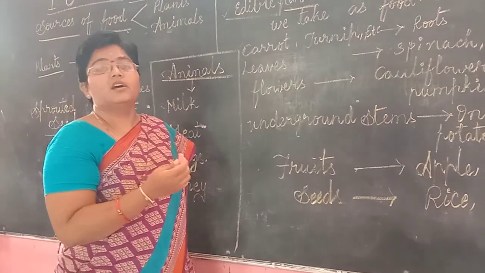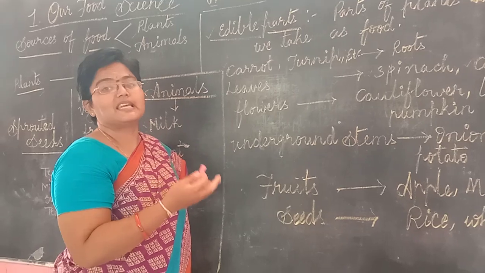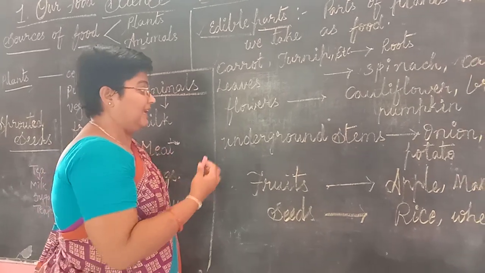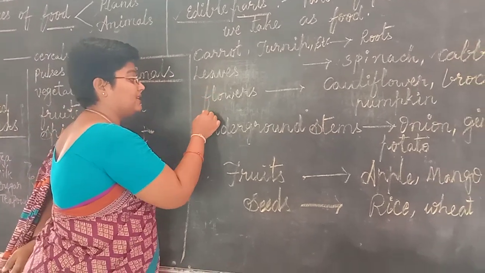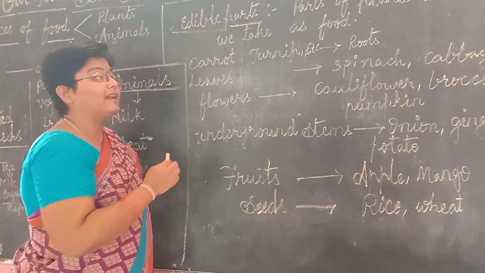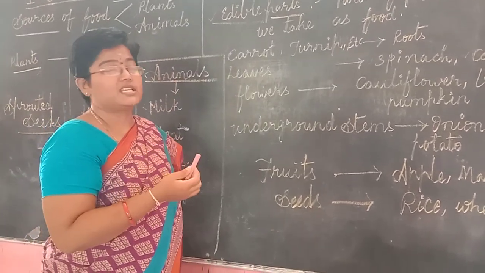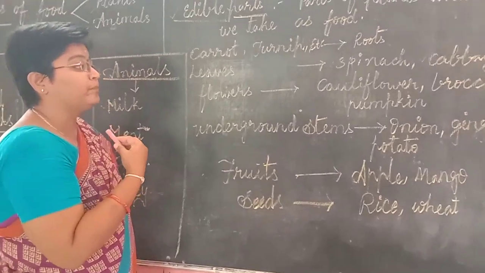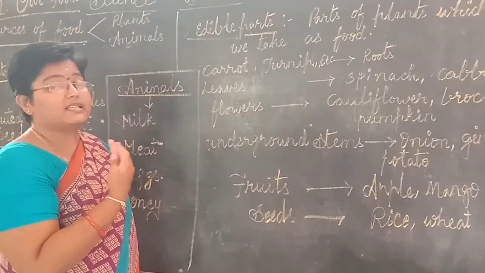Cabbage is a plant whose leaves we take as food. Next, coming to the other part of the plant, flowers. Which plant flowers are taken as food? Let us see here. Here we have given 3 examples.